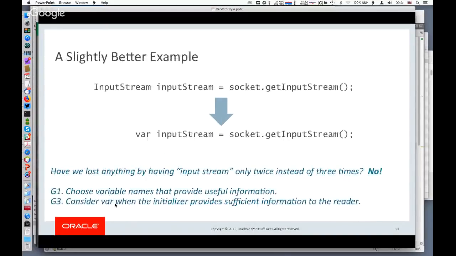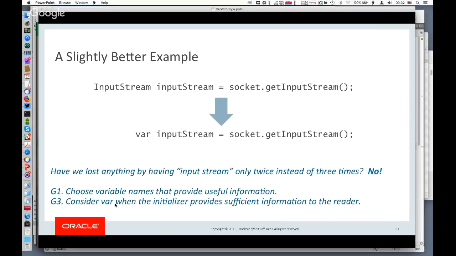Okay, so let's use a better example. This is something that you might see in actual code. InputStream inputStream equals socket.getInputStream. So we are pretty sure we know what this does. We have a socket, we're getting the input stream out of it, and we are storing it into a variable whose type is InputStream, and the variable's name is inputStream. Now let's substitute var for this. Have we lost anything by substituting the explicit type for var? We're saying InputStream only twice instead of 3 times. Have we lost anything? No. Have we gained anything? Yes. There's less redundancy. There's a little less clutter. It's a little more concise.